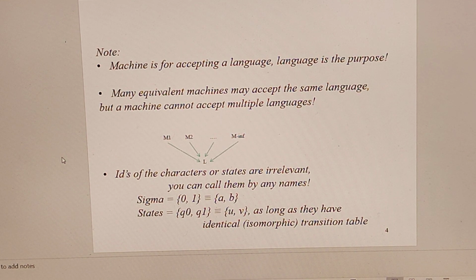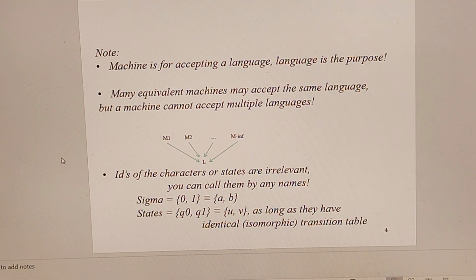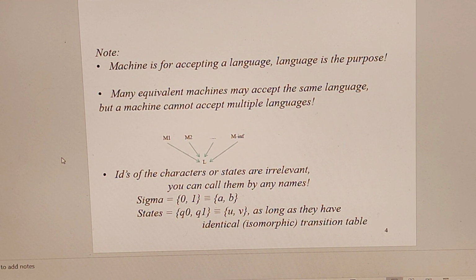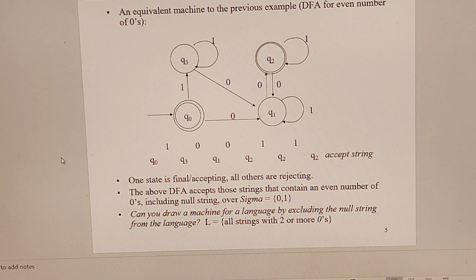Note, a machine is for accepting a language. Language is the purpose. Many equivalent machines may accept the same language, but a machine cannot accept multiple languages. The names of the characters or states are irrelevant. You can call them by any names. Sigma is equal to {0, 1}, that is {A, B}, states Q0, Q1, U, V, as long as they have an identical transition table.